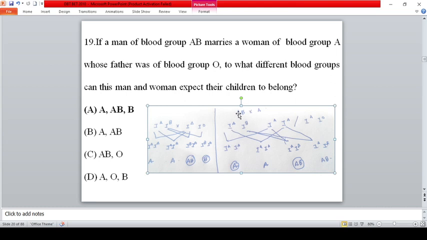So AB, his genotype is IAIB. Her genotype is IAIA or IAIO. Okay, if you take this as IAIA, then the possible blood groups are AB. If you take IA and IO as her genotype, then you will get AB. So the correct option here is AB and B, friends. Okay.